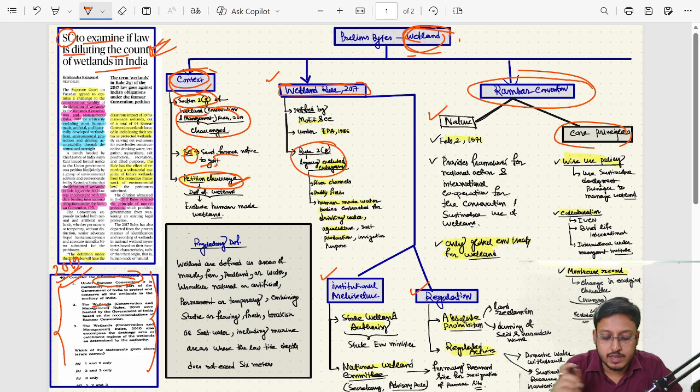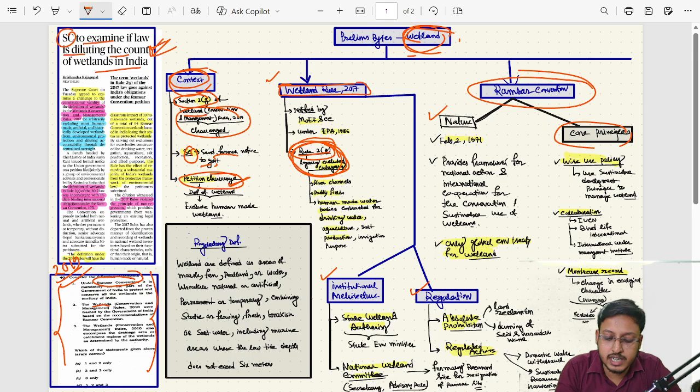See, this rule 2G talks about the definition of wetland, and also they intentionally excluded certain human-made wetlands from the definition, and because of that, experts are pointing out that it's against the Ramsar Convention's inclusive approach, which tries to protect both human-made and also natural wetlands, right?